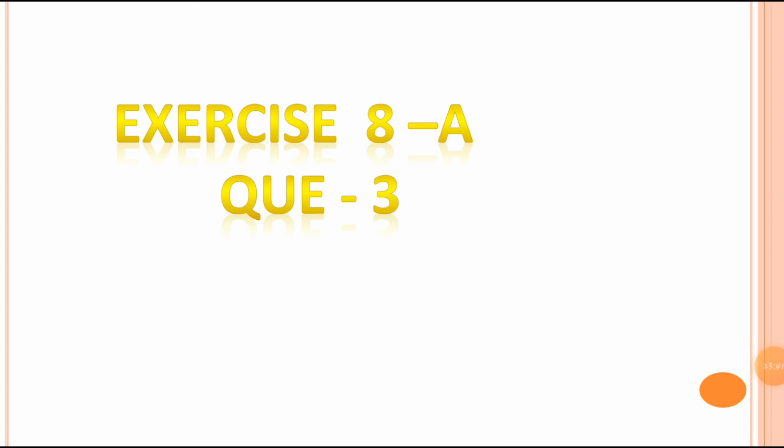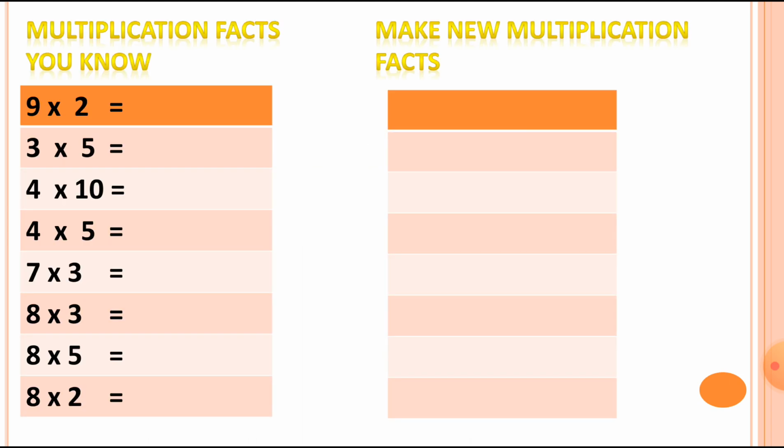Now exercise 8A, question number 3. Let's start solving this exercise first. Here are the multiplication facts, and we have to write the new multiplication fact. So let's start with number 1, which is 9 2s are 18. So what is the new multiplication fact of this? If here is 9 2s are 18, so we can write down 2 9s are 18. Then the next one, 3 5s are.